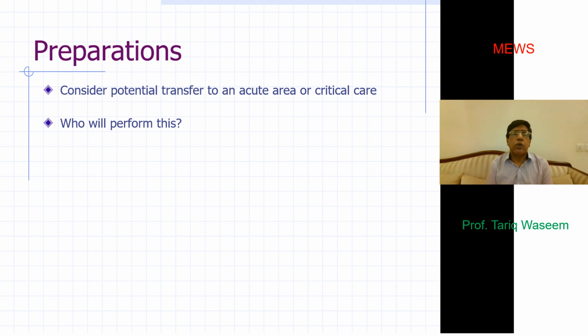Who performs this scoring? Anyone, from a medical student to a nurse to a junior doctor. But it is more important that when you perform this observation and go through this exercise, it is documented and communicated to your teammates as well as to someone senior, so that prompt action can be taken if required.